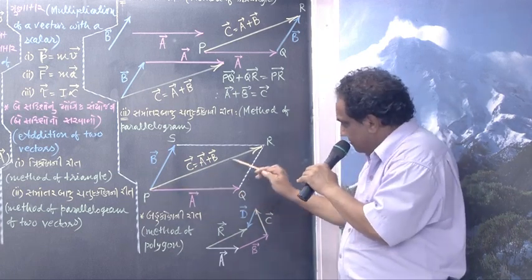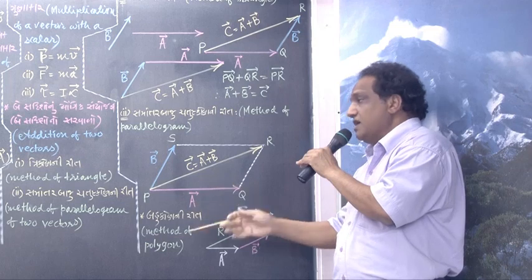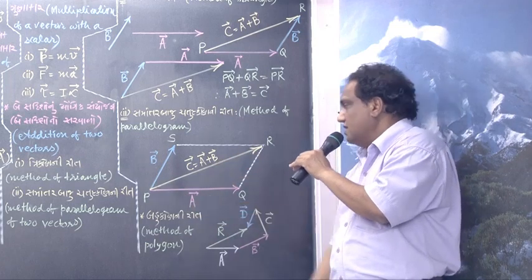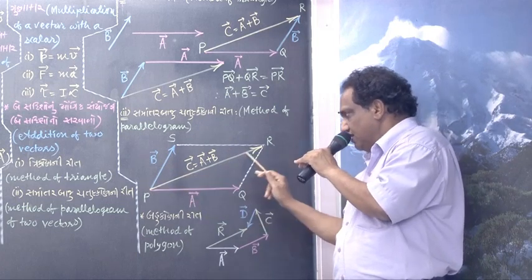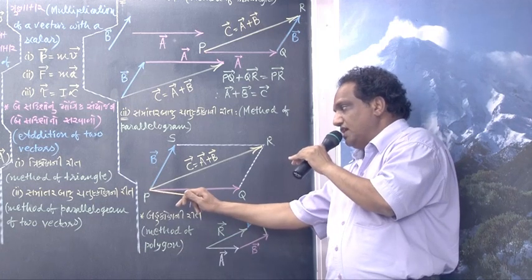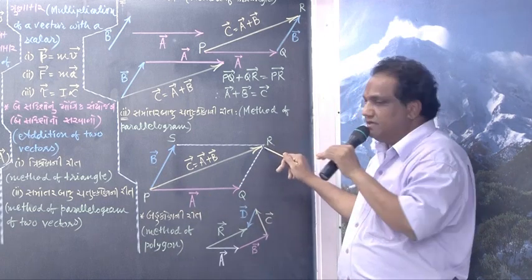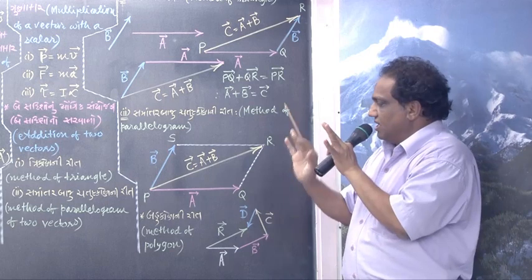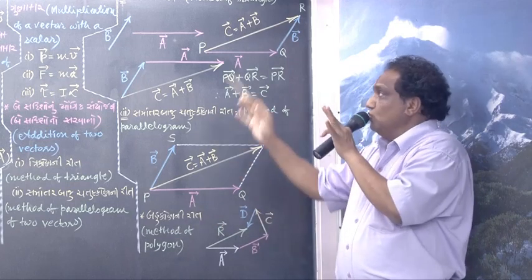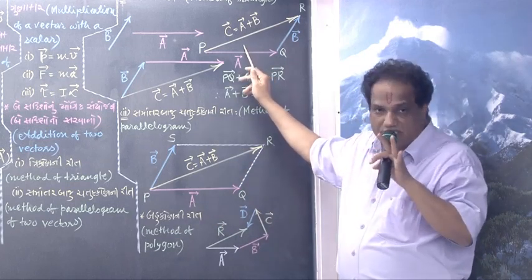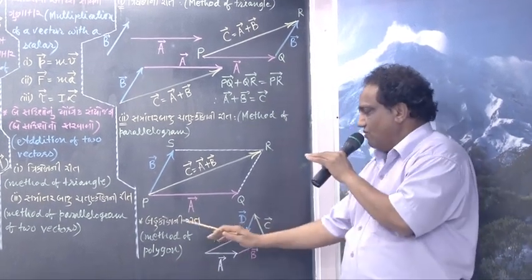Now take this diagonal, and that diagonal will give you the resultant of two vectors, that is vector A plus vector B. Its direction is to be shown from common tail to the head of this vector. Correct? This is the resultant vector. Its tail is just coinciding with the common tail of the two vectors. If tail is here, then here must be head. Correct? Whether you use this method or this method, the result will remain same. So better to use this method because it is short and easy. Here you draw a parallelogram, here you draw a simple triangle. Simple, na?